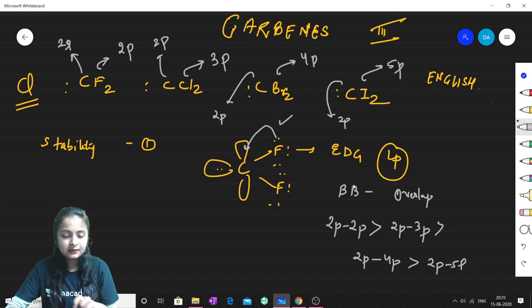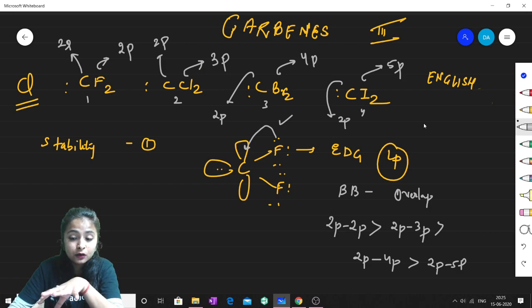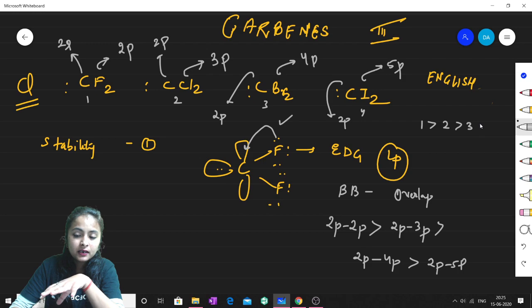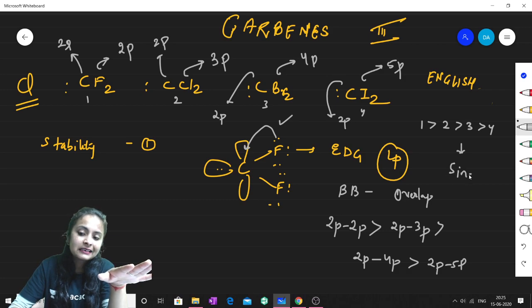So if we look at these four, this is 2p-2p, this is 2p-3p, this is 2p-4p, this is 2p-5p. Therefore the conclusion is that if this is 1, this is 2, this is 3, and this is 4, then the stability of carbenes will be 1, 2, 3 and then 4. And the stability means whether it will be present in singlet or triplet form. So it will be present in singlet form.